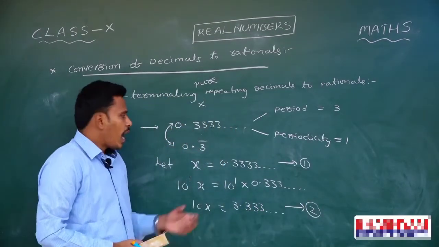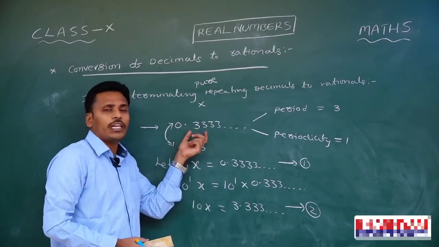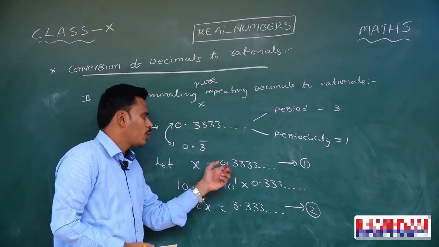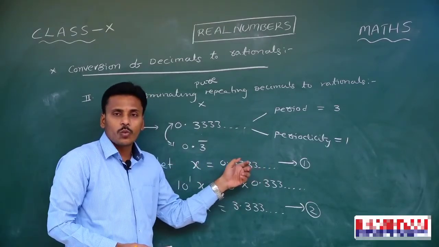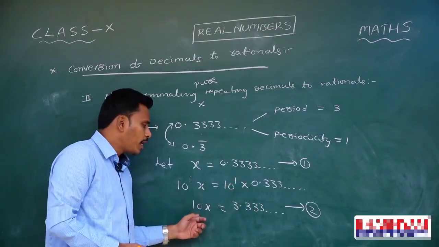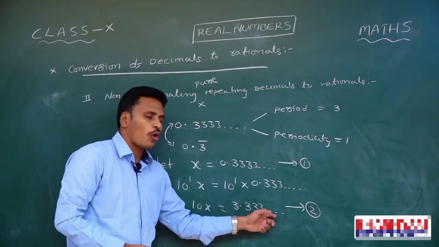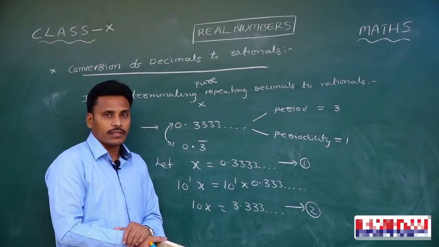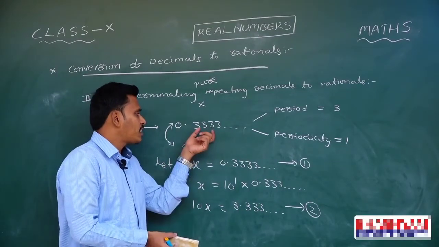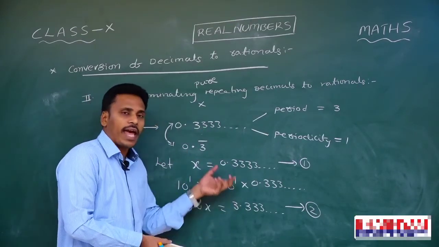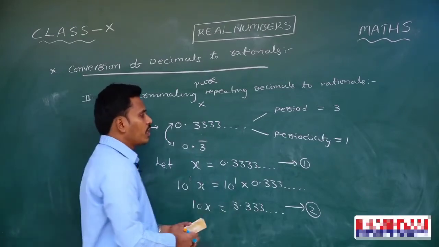Look at there. Actually, we need to convert this decimal into rational form. Let x be its rational representation. So x is equals to 0.333. Since one digit is repeating, you just multiply both sides with 10 power 1. It becomes 10x is equals to 3.333. My intention is finding the value of x, identifying the rational representation for the given decimal. For that, what do I do? I just subtract the first equation from the second equation.